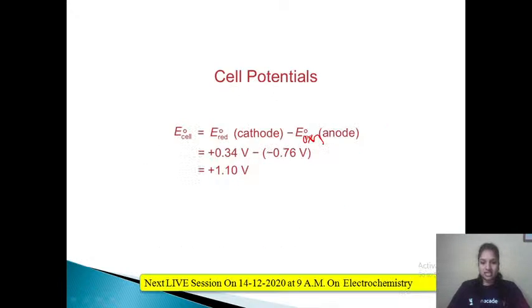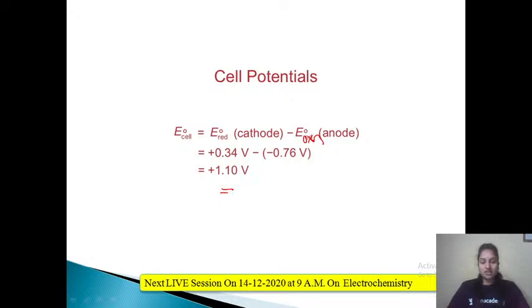So already minus is there in the formula, and we have this value of E naught oxidation also as minus 0.76 volt. If you solve this, it will be 0.34 volt, and minus and minus would be plus, so 0.34 volt plus 0.76 volt. So your final answer would be 1.10 volt.